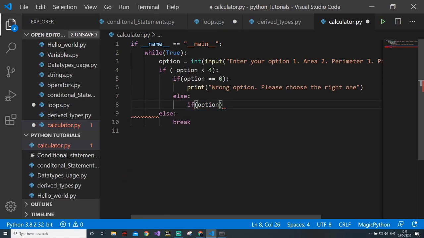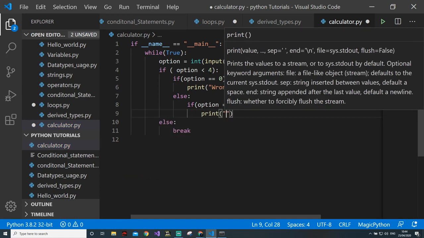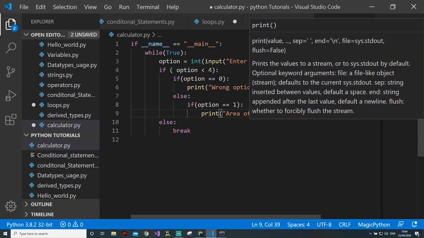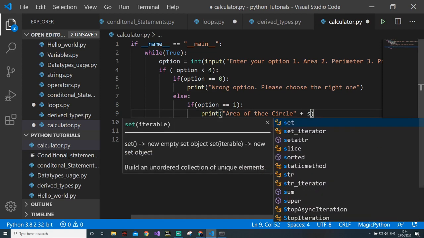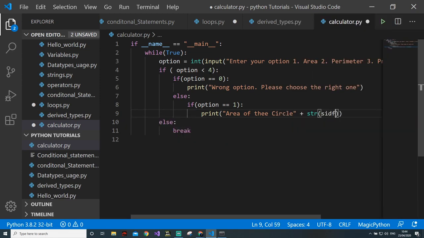Okay. Then else, if option is equal to 1, print area of the circle plus str side.